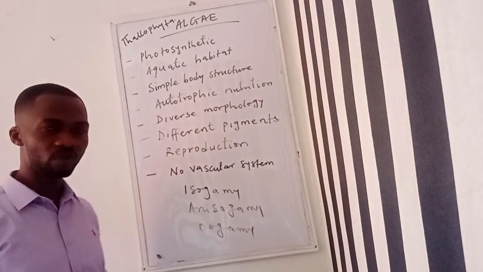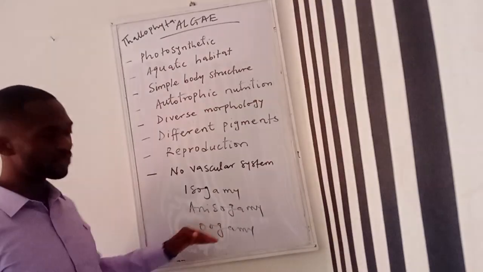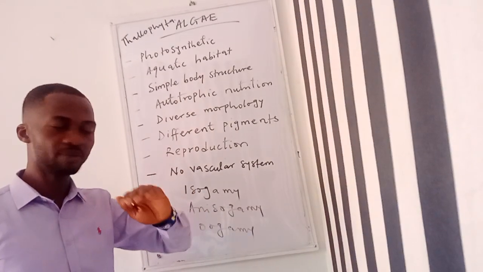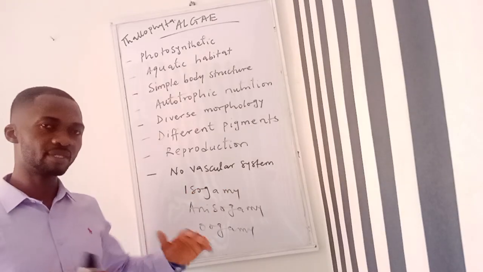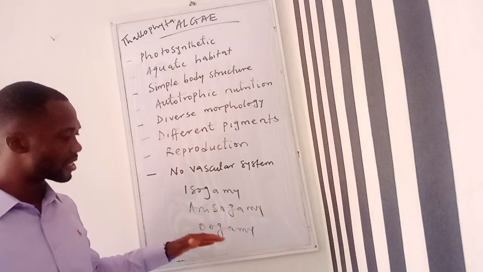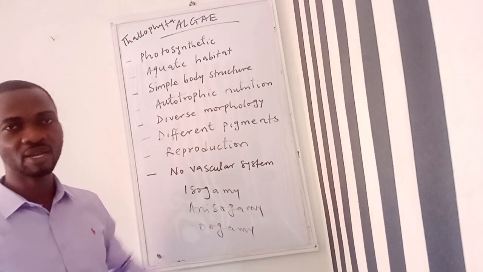Then we'll have the oogamy. In the case of oogamy, the gametes are advanced, and because they're advanced, they are differentiated into male and female. This kind of reproduction is usually found in advanced algae.